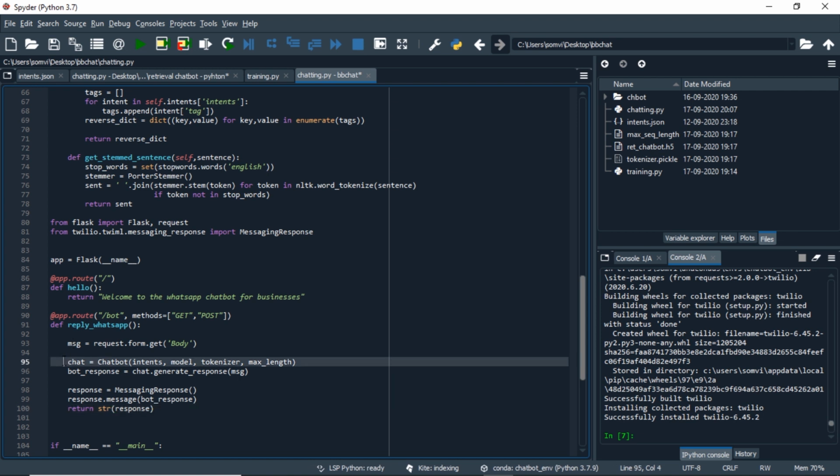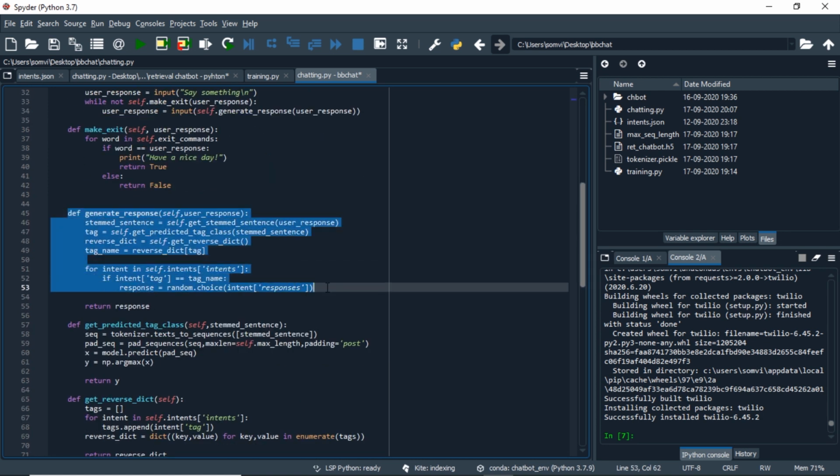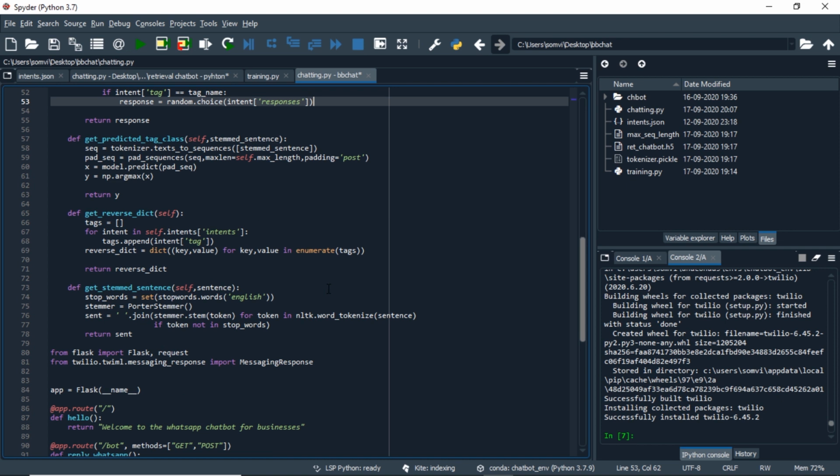After this, we will instantiate an object of our class chatbot, and we will provide intents, model, tokenizer and maximum length as initialization. And if we go back, we remember that this generate response method is sufficient to provide a response for our chatbot. So we will use this method to get a response.